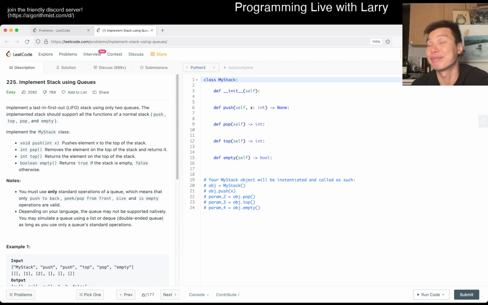But yeah. Anyway, today's problem is implement stack using queues.